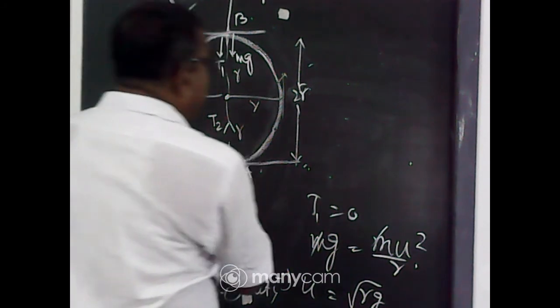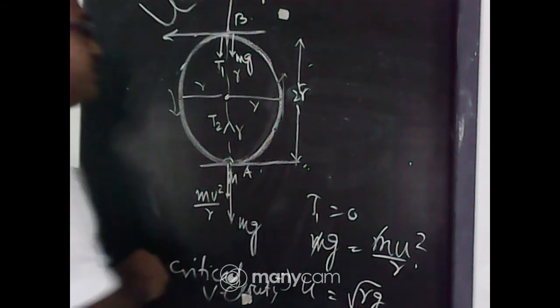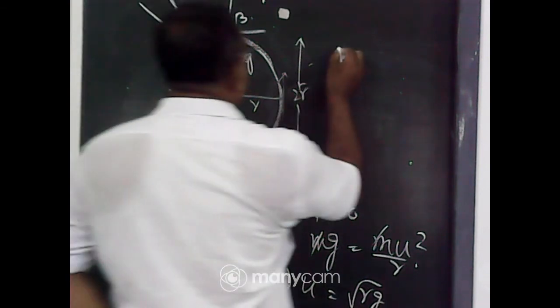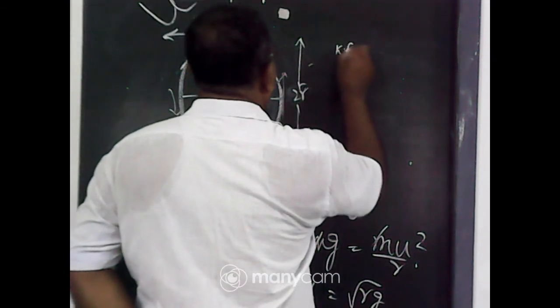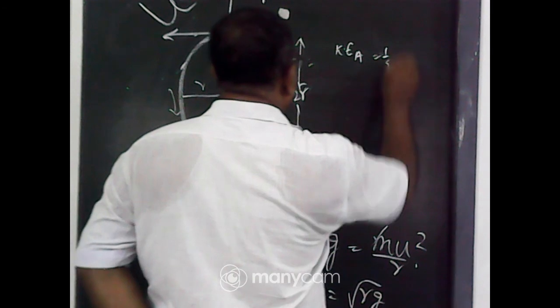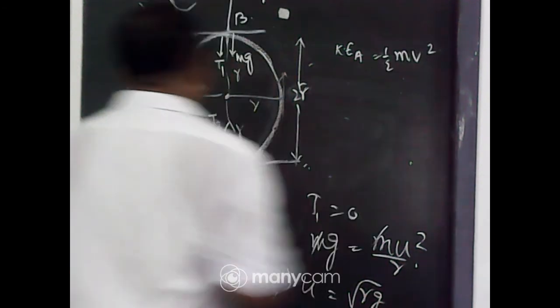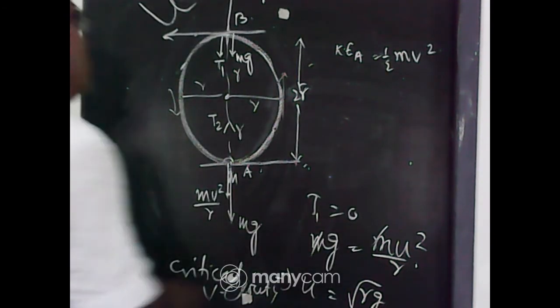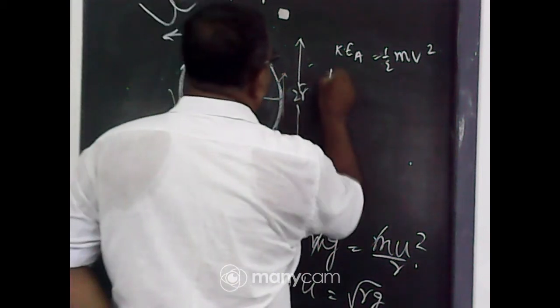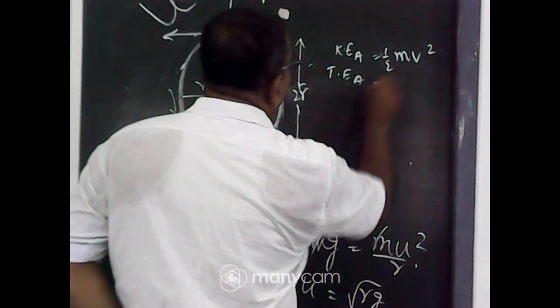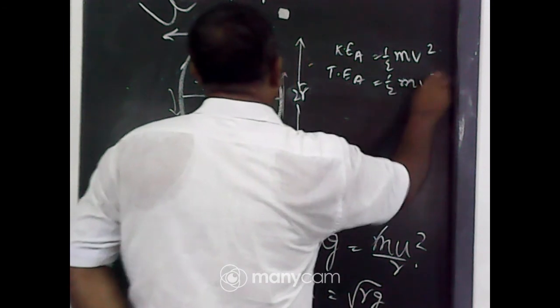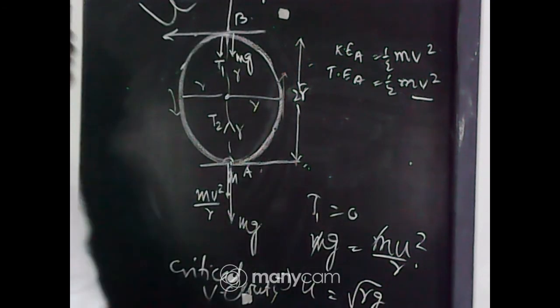So the potential energy at the point A equals 0, and the kinetic energy at the point A equals half mv square. So the total energy at the point A equals half mv square, because the potential energy is 0.